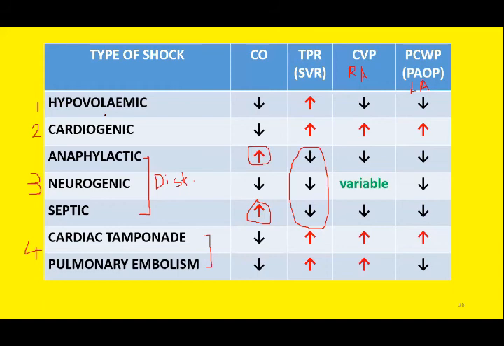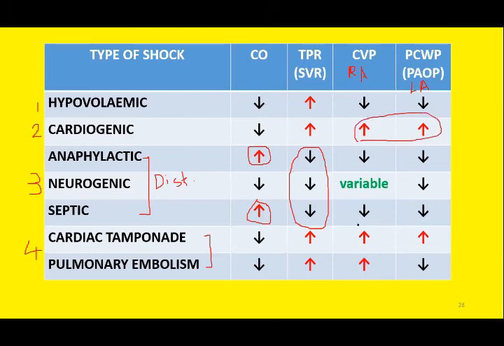Similarly, in cardiogenic shock, there is abnormality of the heart, whether there is arrhythmia, whether there is myocardial ischemia or myocardial infarction, the cardiac output is reduced and the TPR is increased and the pressure will be increased as well. So in cardiogenic shock, the pressure will be increased not only in the right atrium but also in the left atrium. That is why the CVP and the pulmonary capillary wedge pressure both will be increased.